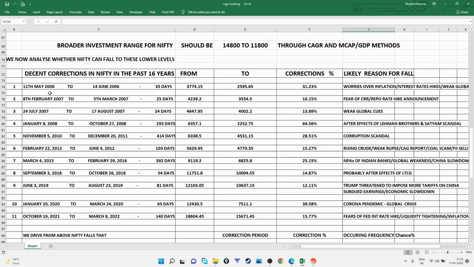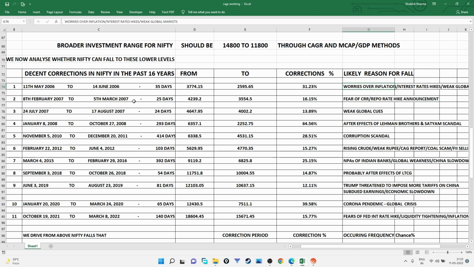We noted that the significant falls are those over 12%, 10%, and in total 11 falls were noted down which were over 12%. One was in 2006 from 11th May to 14th June, which lasted over 35 days, and Nifty fell from 3,774 to 2,595. That fall was a little over 31%, and the likely reason for this fall was worries over inflation, interest rate hikes, and weak global markets.